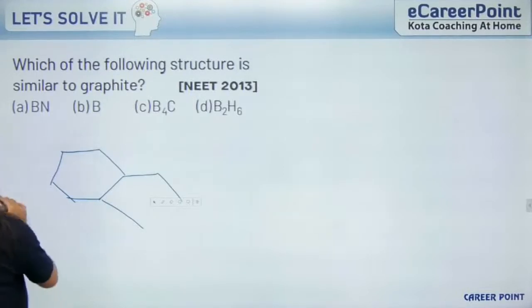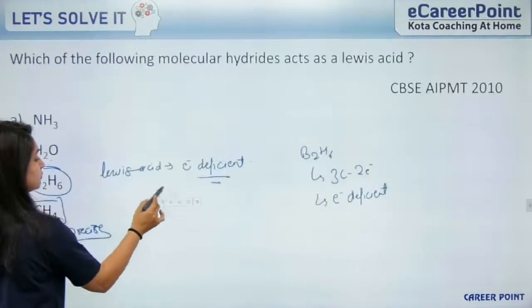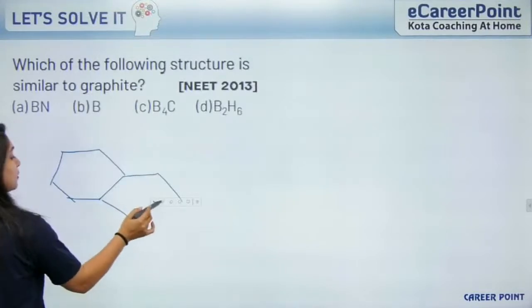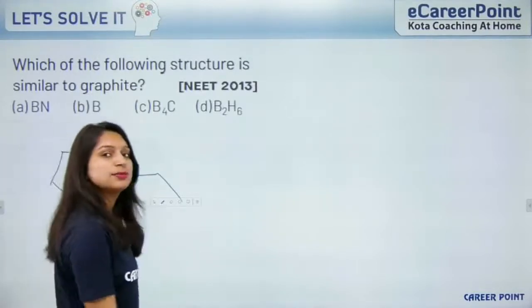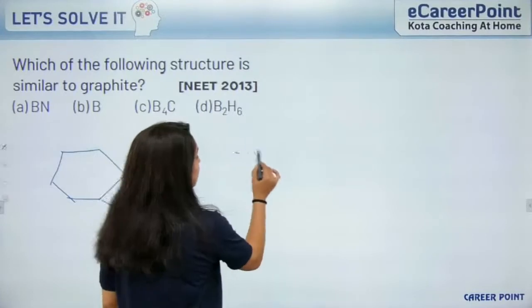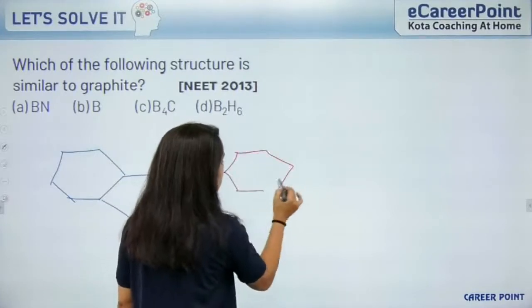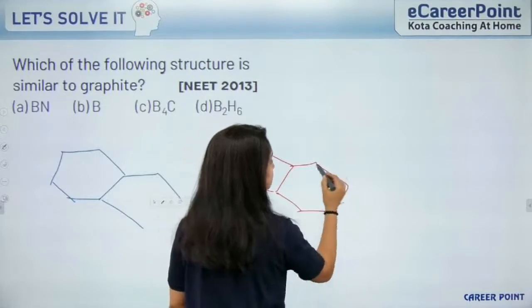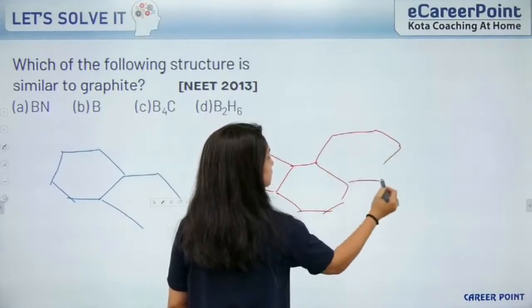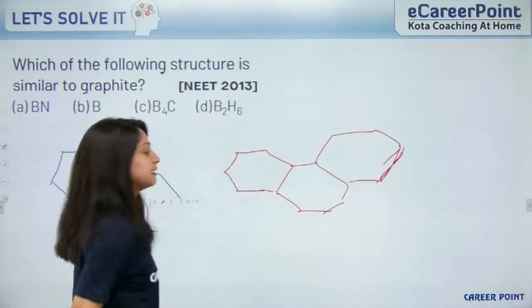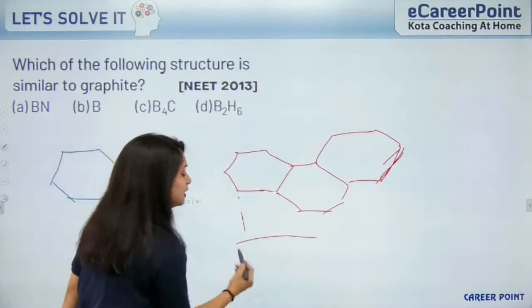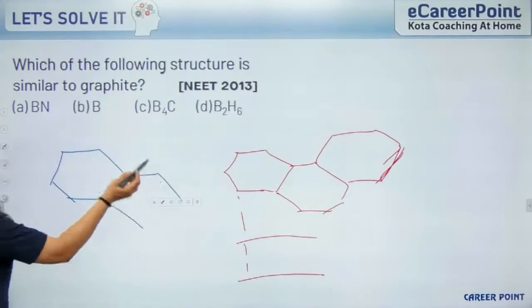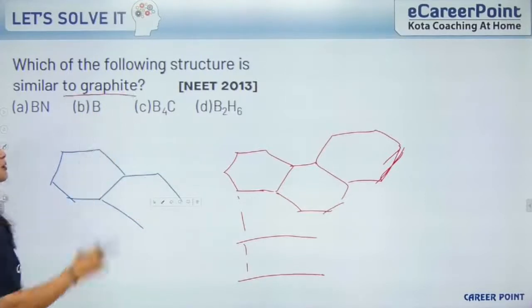We all know that graphite is like this. This is my graphite. Similarly, one layer, similarly another layer. Now it is asking which is similar to graphite.